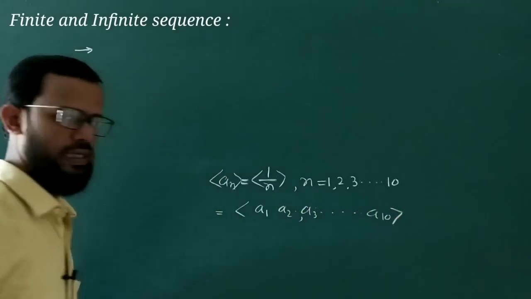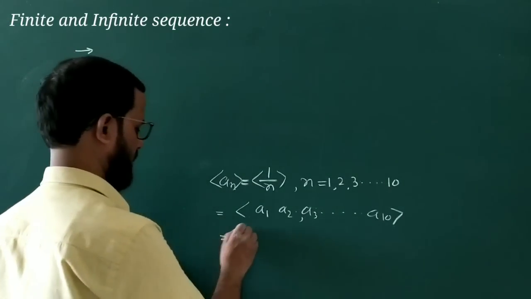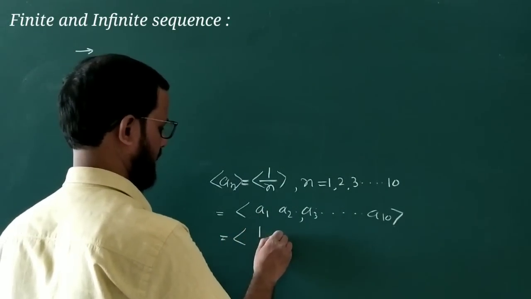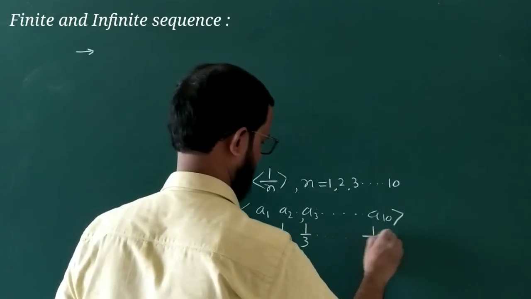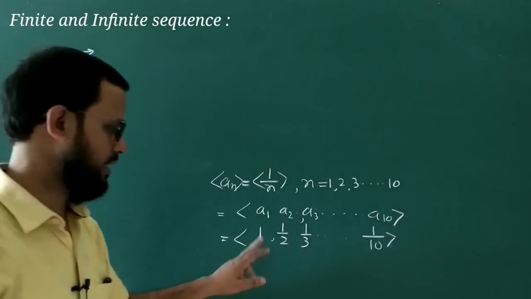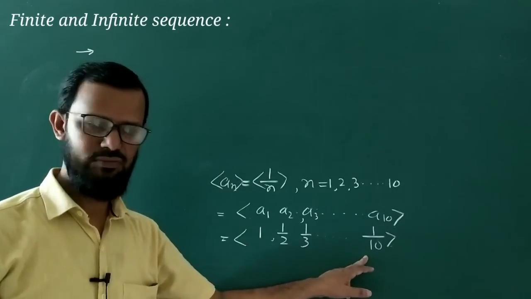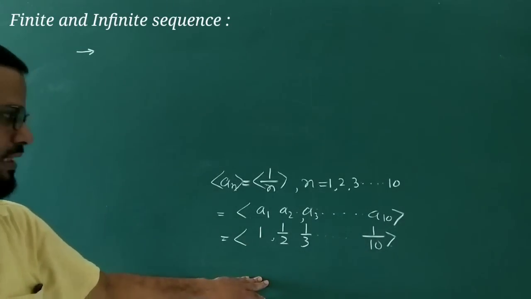There will be 10 terms in this particular sequence. What type of terms will they be? a1 will be 1, then half, then 1/3, and so on up to 1/10. So this is a sequence where there are 10 terms. So this is called a finite sequence.